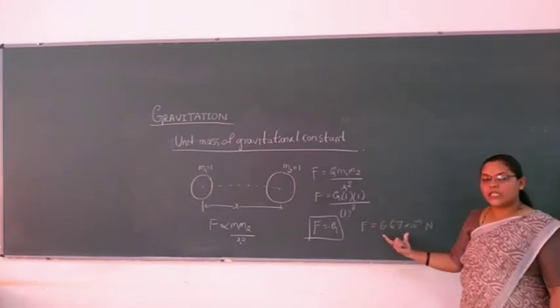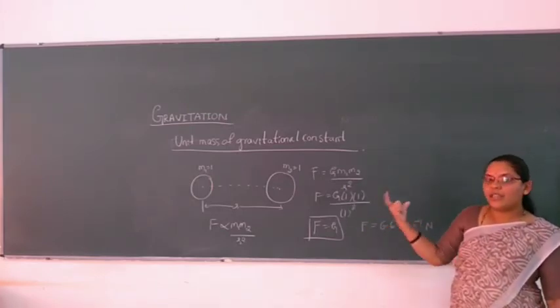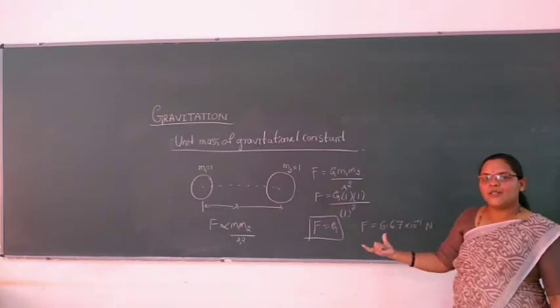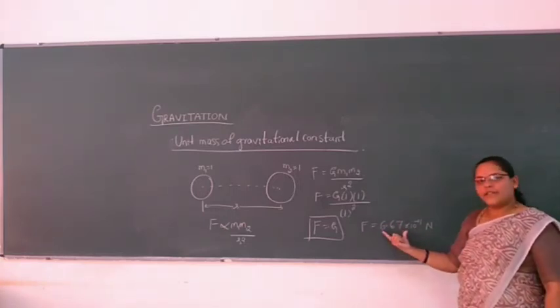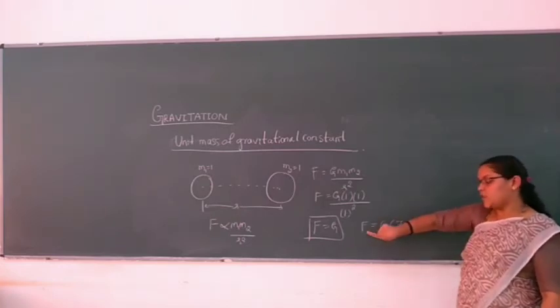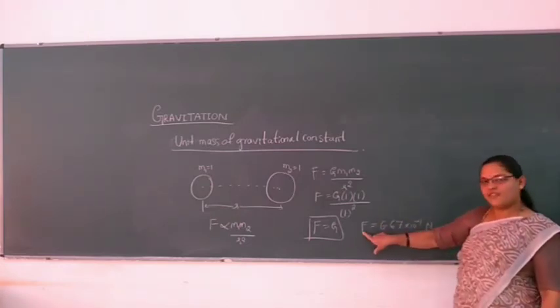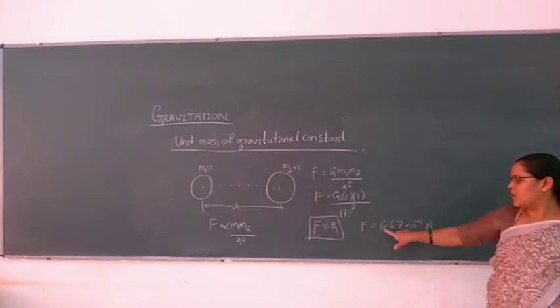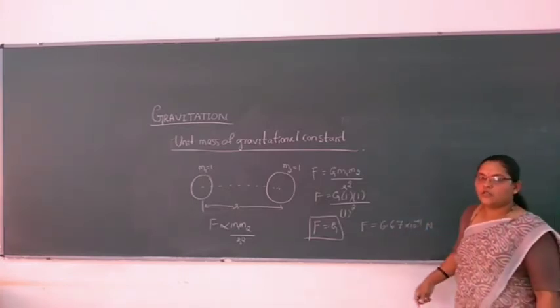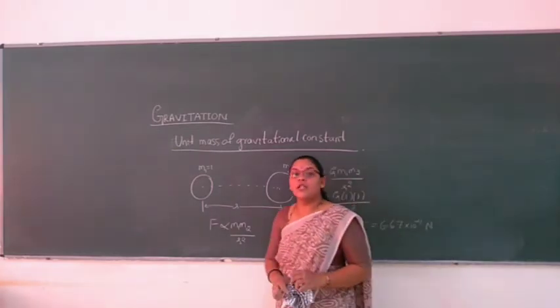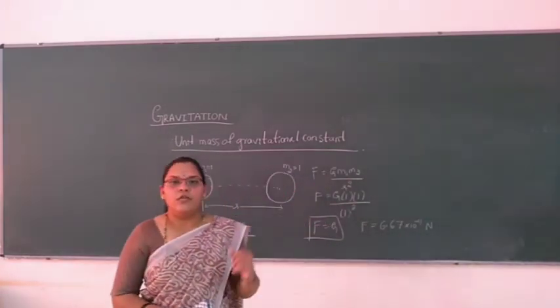The force of attraction between the unit masses, when they are kept one unit distance apart, will be equal to the gravitational constant. So F is in Newton, 6.67 into 10 to the power minus 11 Newton. So this is about the gravitational constant and gravitational force.